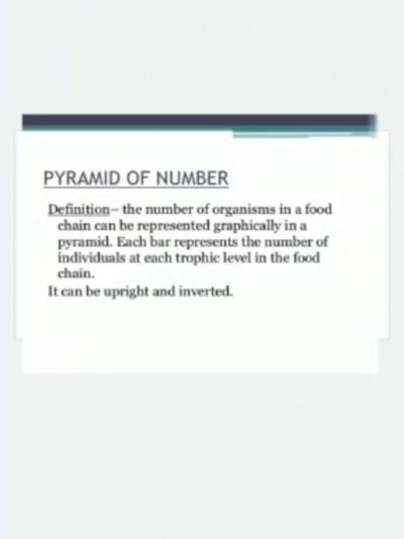So the graphical representation of the pyramid of number indicates the number of organisms present in each trophic level of a food chain, whether it is a decreasing number from the base to the apex, or an increasing number from the base to the apex. That is, from the producers to the tertiary carnivores, the number of organisms in each trophic level, whether decreasing or increasing, will be indicated by a graphical representation of the ecological pyramid, which is known as the pyramid of number.